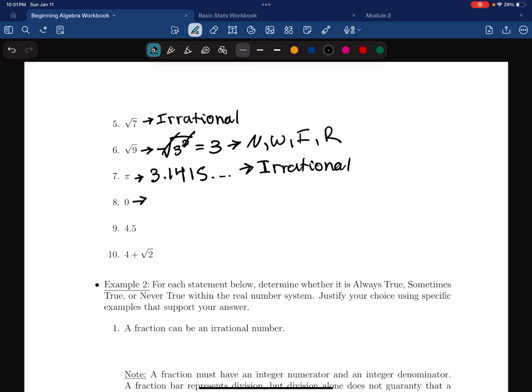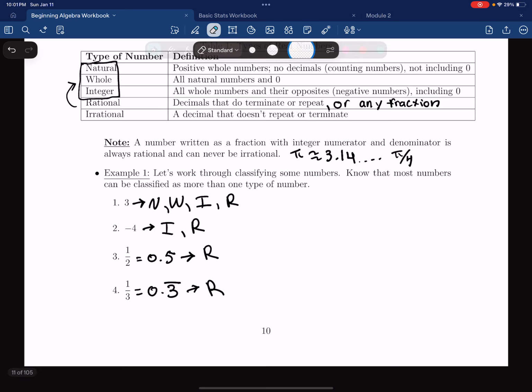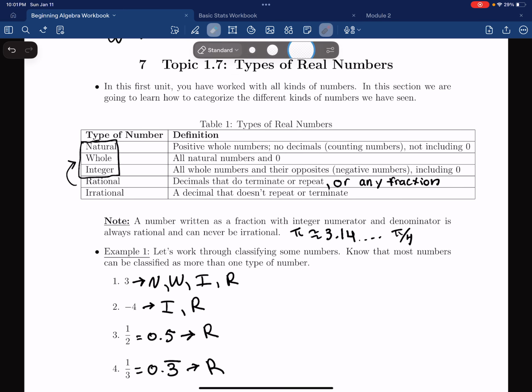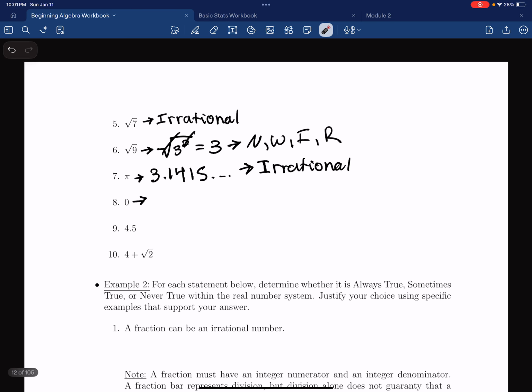Now, 0. Let's take a look at our definitions. According to our definitions, a natural number does not include 0, but whole numbers include 0, integers include 0, and because it's a whole number and an integer, it's also rational. So 0 is a whole number, an integer, and a rational number.